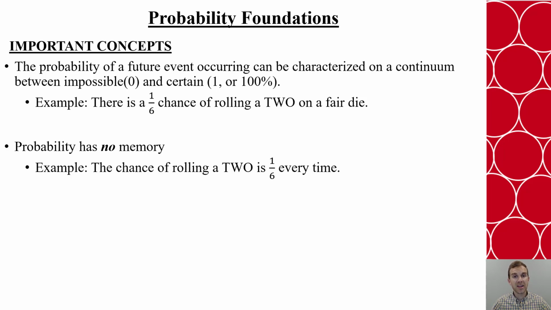Also, probability has no memory. This is important. This is where places like Vegas make their money. It's because people think of probability having memory. It has no memory. Every time I roll the die, it's a fair die. So I have just the same chance of rolling the number 2 on the first time as I did on the 50th time or on the 100th time, because it's fair. Every time I pick up that die, it is the same chance of rolling that number.